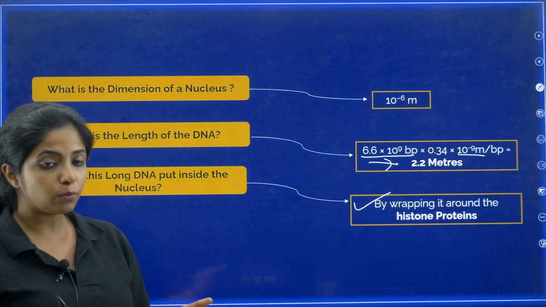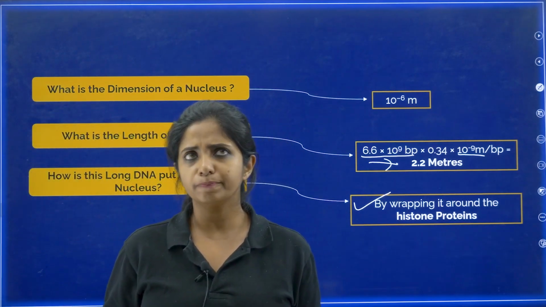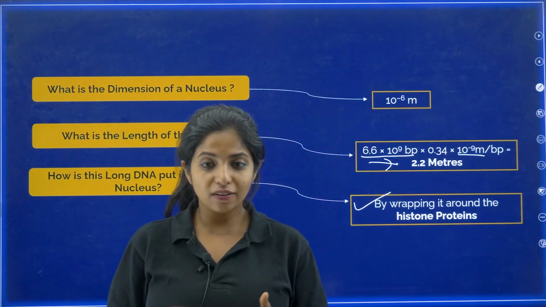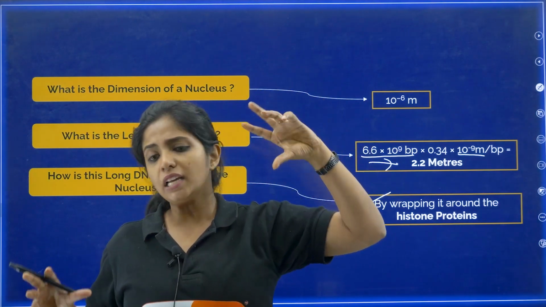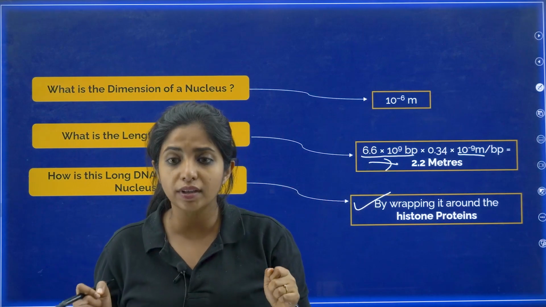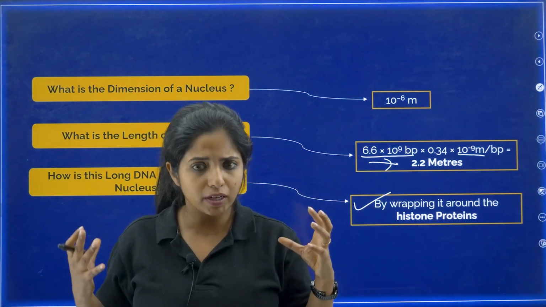Okay, so initially, what did we talk about? We spoke about the nucleoside, then nucleotide, then how the polynucleotide was formed. Then we spoke about the common discoveries. Then we spoke about the nucleus. What is the size of the nucleus?